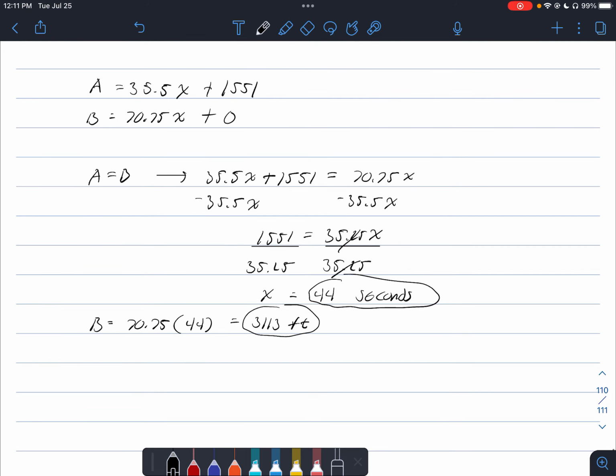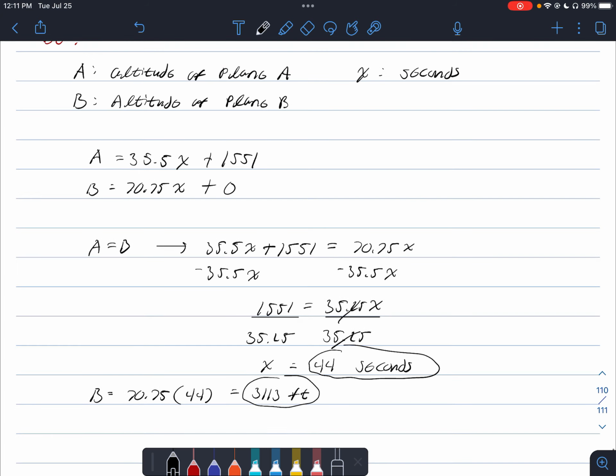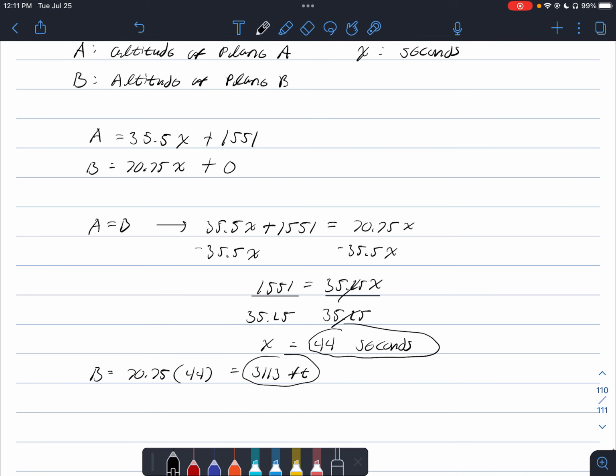So you should always be checking in these word problems, does this make sense? Is what I'm doing, is my answer compatible with the real world situation here? That's probably the best piece of advice I can give you for solving these, is always be doing sanity checks along the way.